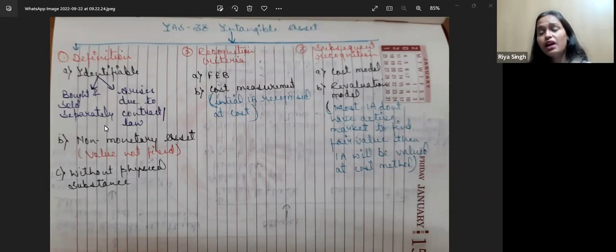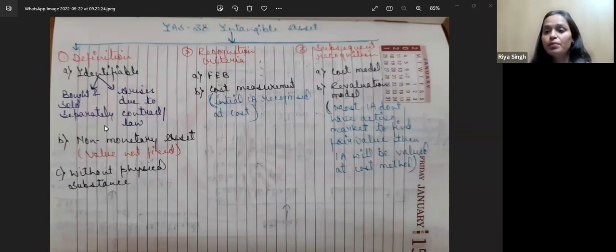Now, coming to the recognition criteria. Recognition criteria here means whether it will be shown in the balance sheet or not. If the conditions are fulfilled, only then we recognize it in the balance sheet. Basically, two conditions are there. The first is future economic benefit, that is FEB.